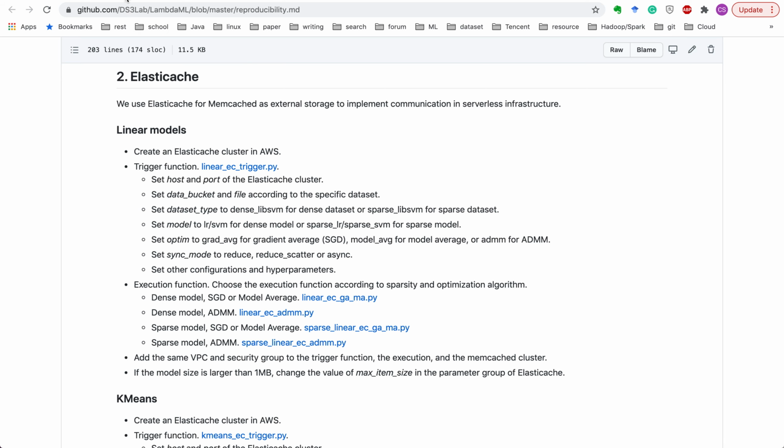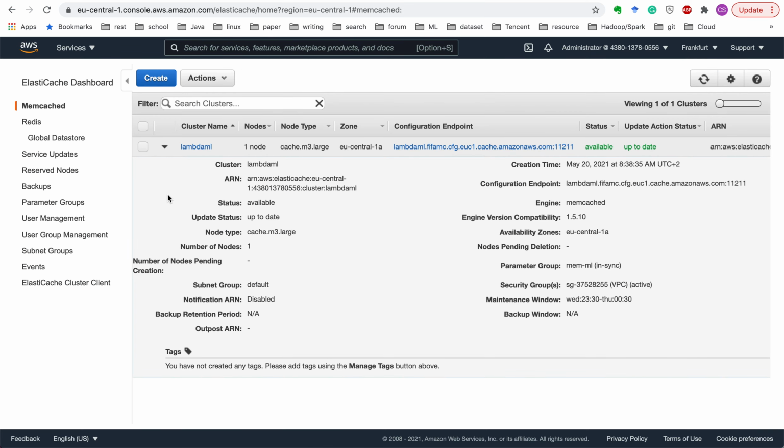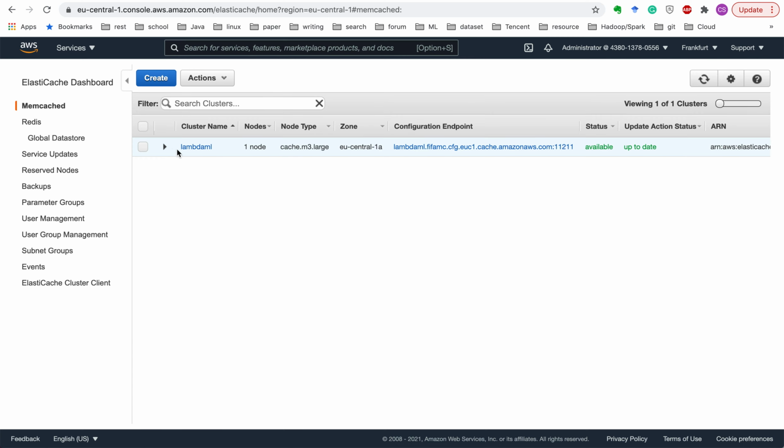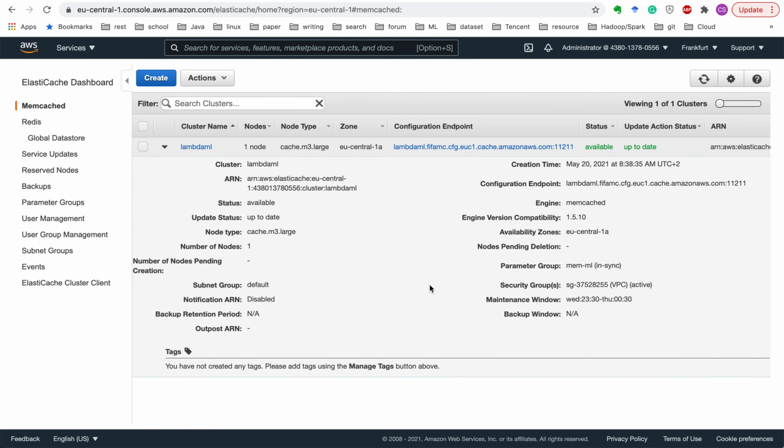So first we need to create an ElastiCache cluster for Memcache. Here the version of ElastiCache is chosen as 1.5.10, and we need to set up the VPC and the security group when you create the ElastiCache cluster. And by default, the maximal item size in Memcache is 1 megabyte, which is infeasible for a large dataset, large model.